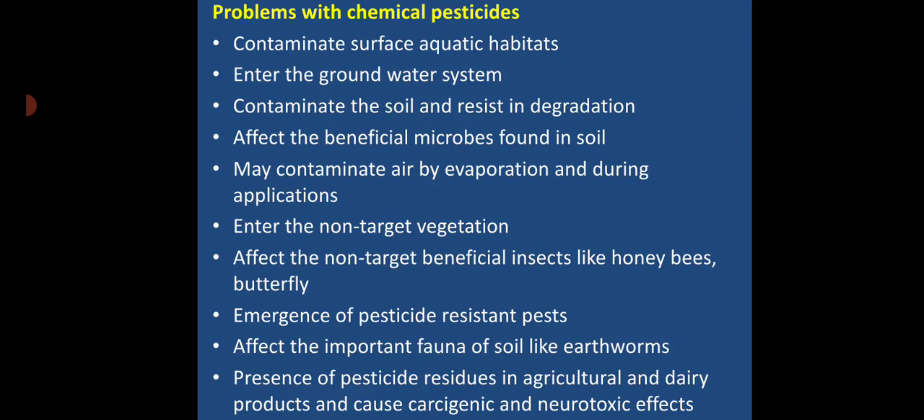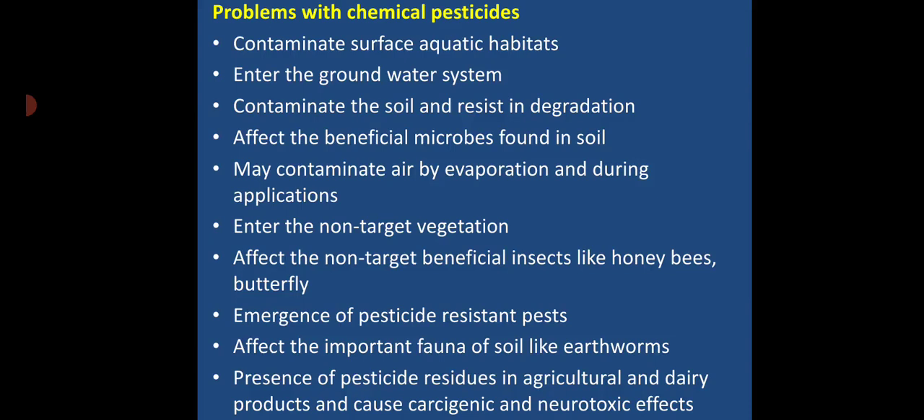they can contaminate the surface aquatic habitats like nearby ponds, lakes, and rivers. All these aquatic habitats can be affected, and there is a chance of entering the groundwater ecosystem, and it also contaminates the soil and resists degradation. They are usually slowly degrading components, or they are highly resistant to degradation, and they also affect the beneficial microorganisms found in